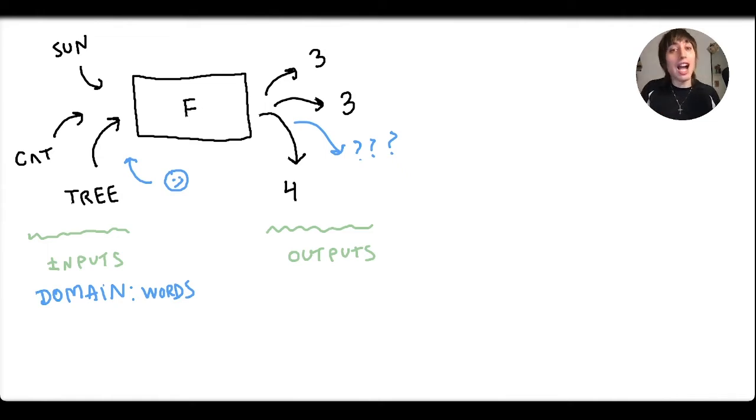The set of outputs that my function can produce is called the range. In this case, what is the set of outputs that my function can produce? Numbers, right? Well, which kind of numbers? It only produces positive integers. So the range is natural numbers. Alright, so this is the concept of a function.